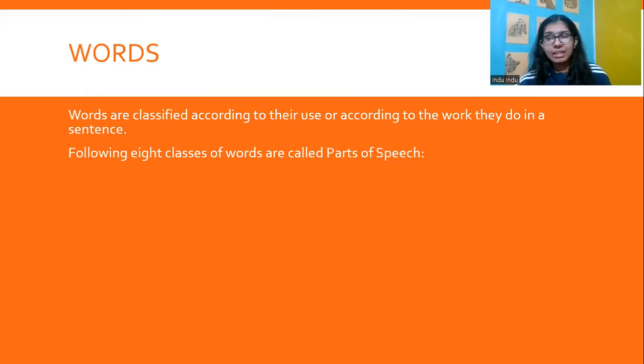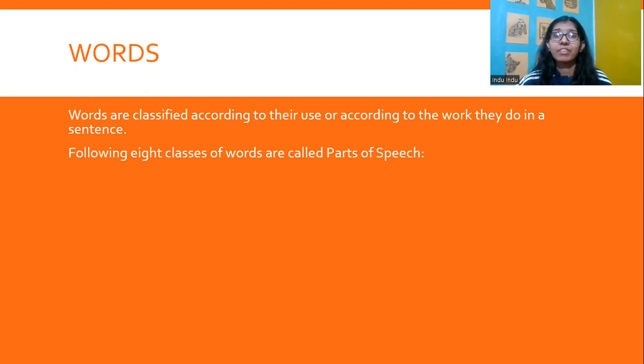Now comes the most awaited topic, from which we have a lot of questions in the examination as well, especially in GATE and even a lot of other examinations with verbal ability. Okay, so words are classified according to their use or according to the work they do in a sentence.